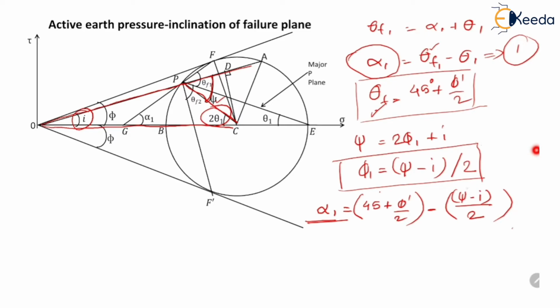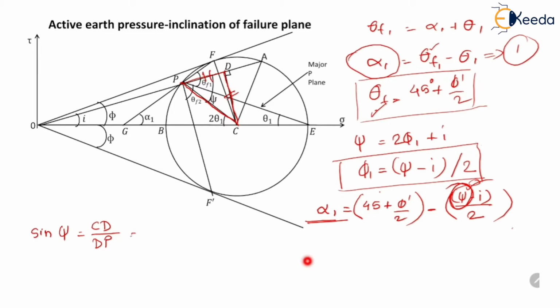Now the value of psi is still hard to determine, so we will derive the expression for psi. For that, let us consider triangle PCD. From this triangle we can see that sine psi is equal to CD upon DP.